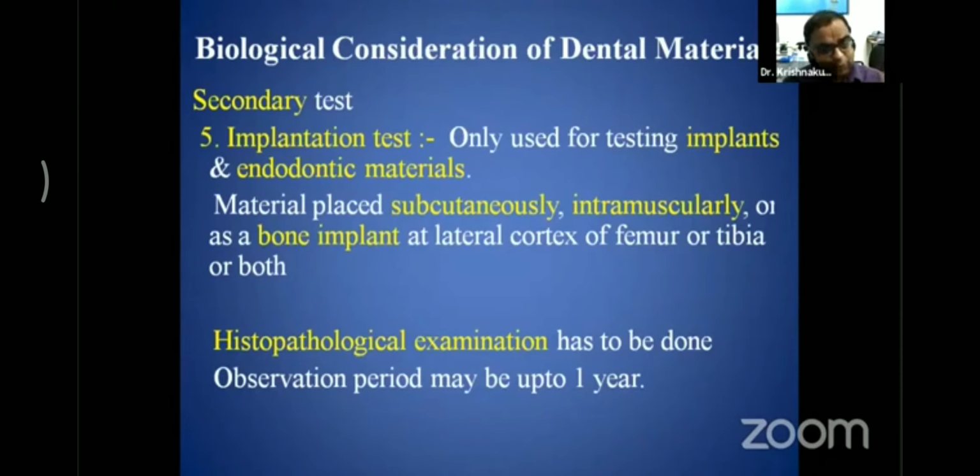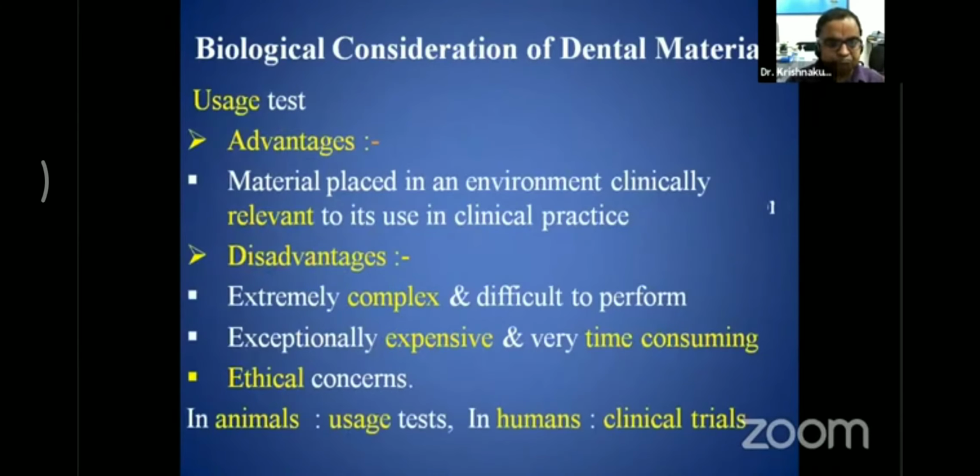Then histopathological examination is needed and observed. The period may be up to 1 year, where we check whether this particular implant gives any kind of toxic effect locally or systemically to that area. As the test material is implanted in the body, it is categorized under the implantation test, and it is a secondary test.